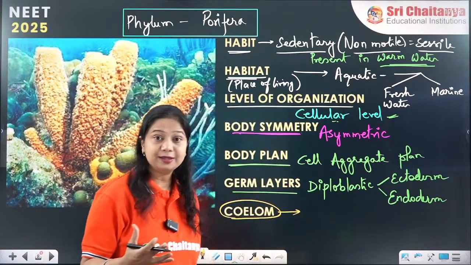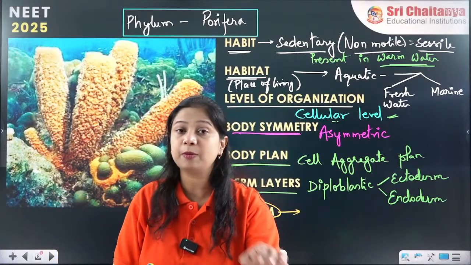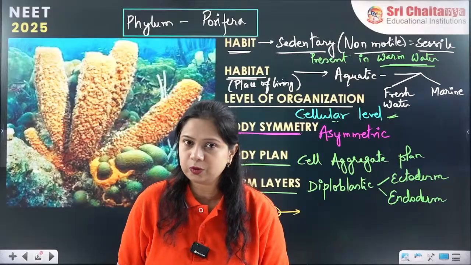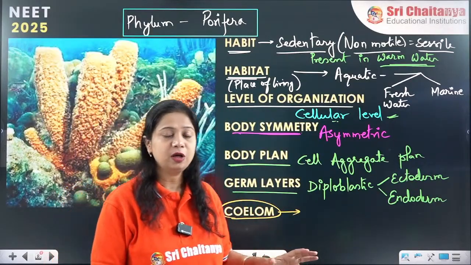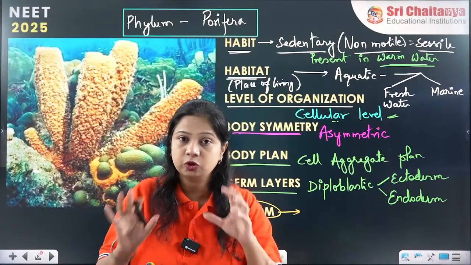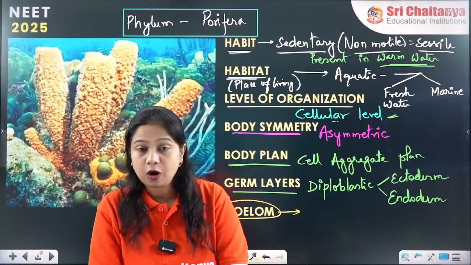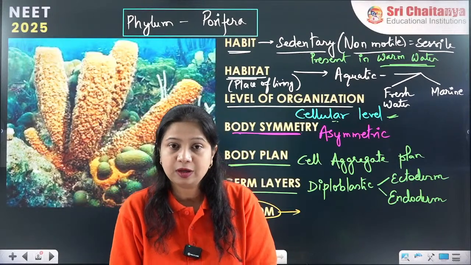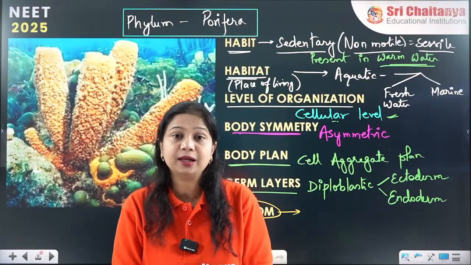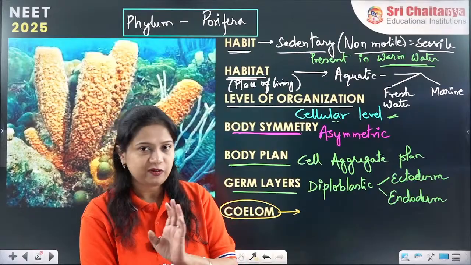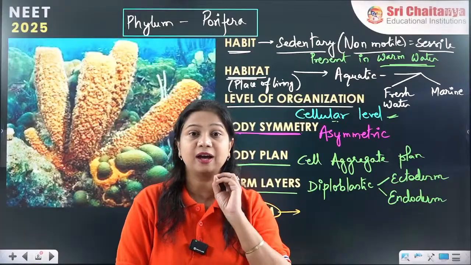Now the coelom is a body cavity. A cavity is present inside the body, but it is not a true coelom because they do not have mesoderm. No covering of mesoderm throughout the body cavity, so no true coelom. Because to call a space coelom, it should be present between ecto and endoderm, and it should be completely covered with mesoderm.